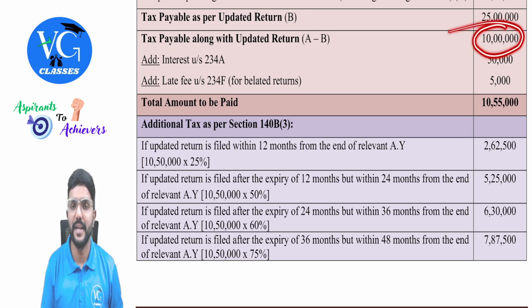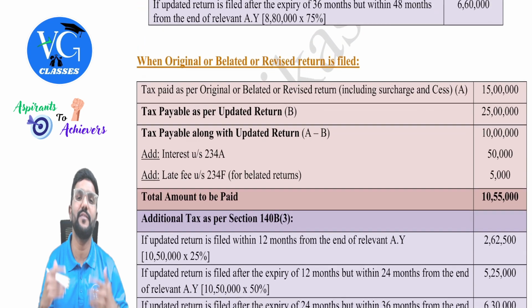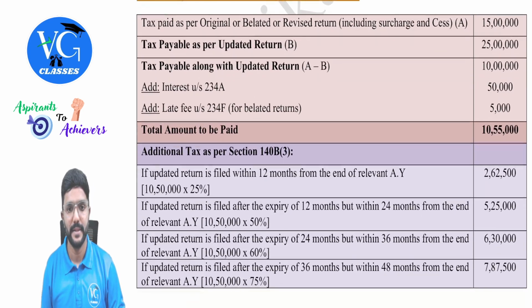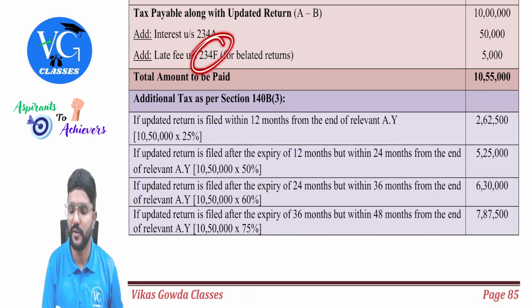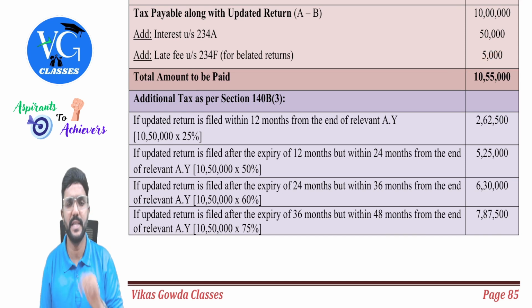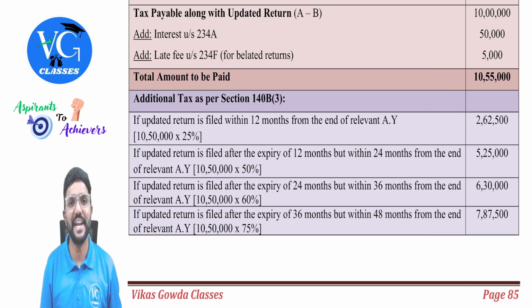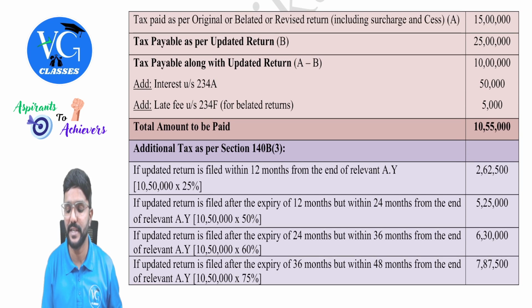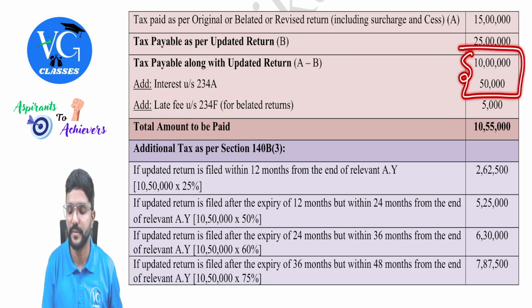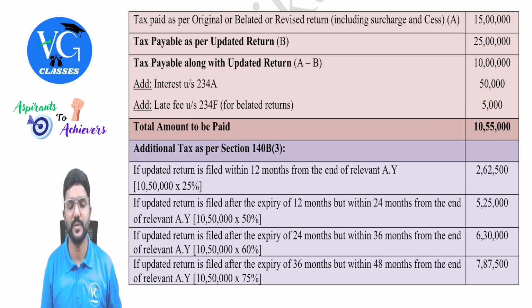And as there is a delay in payment of this, assume there is an interest of 50,000. Okay. Then there is a late fee under section 234F. If the original return itself was filed late, assume it was filed belated, then there will be a late fee under section 234F. Assume how much? 5,000. Let us take it as for belated returns 5,000. So now the assessee has to pay 10,55,000 plus additional tax. So additional tax is levied as a percentage of what? 10 lakh plus 50,000. 10 lakh plus 50,000, guys.